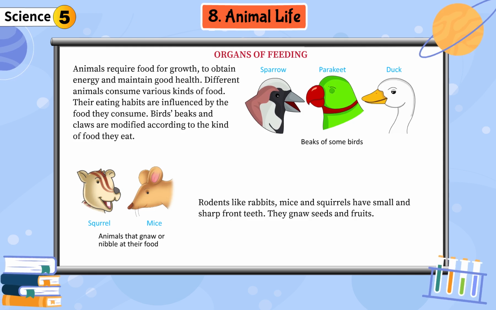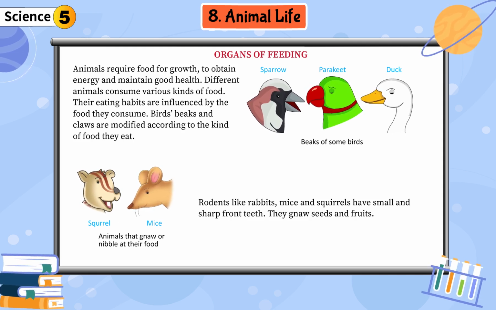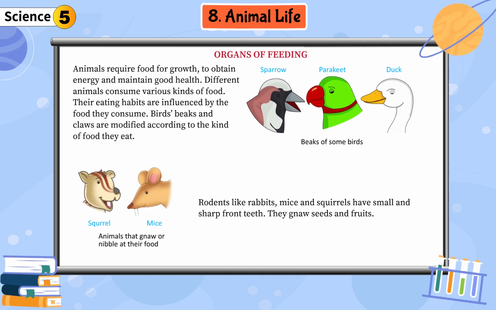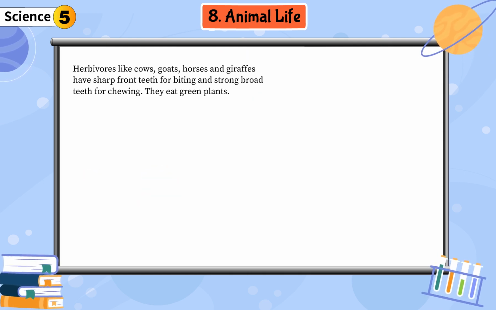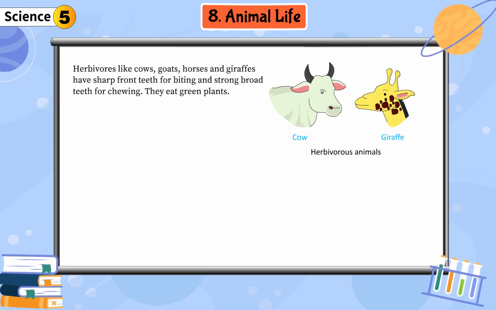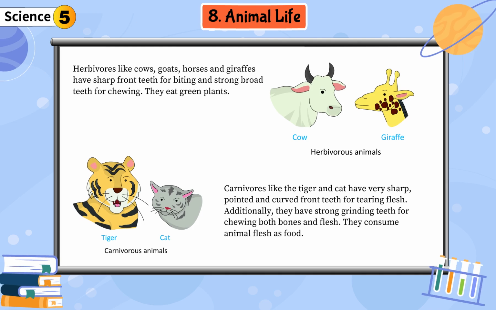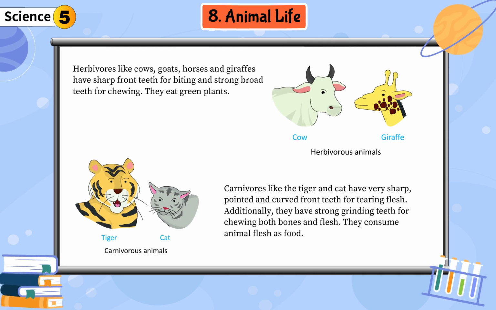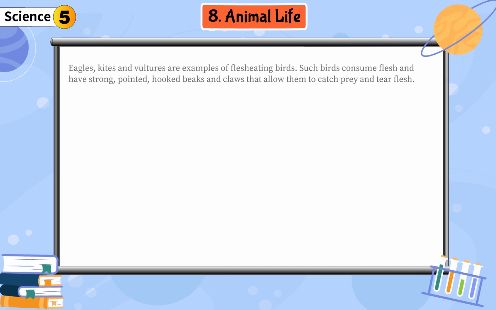Rodents like rabbits, mice and squirrels have small and sharp front teeth. They gnaw seeds and fruits. Herbivores like cows, goats, horses and giraffes have sharp front teeth for biting and strong broad teeth for chewing. They eat green plants. Carnivores like the tiger and cat have very sharp, pointed and curved front teeth for tearing flesh. Additionally, they have strong grinding teeth for chewing both bones and flesh. They consume animal flesh as food.